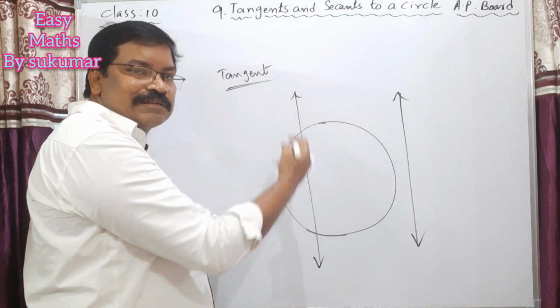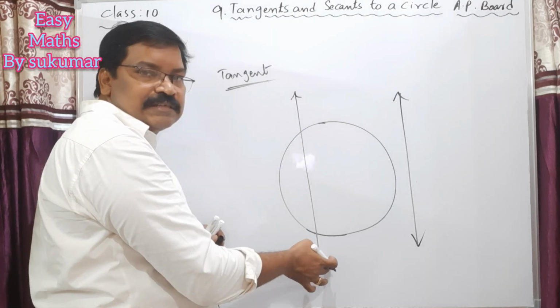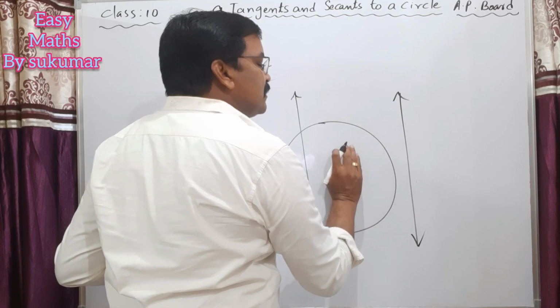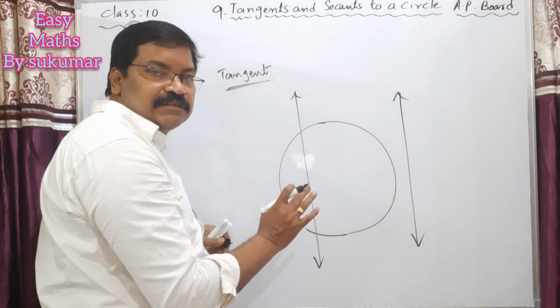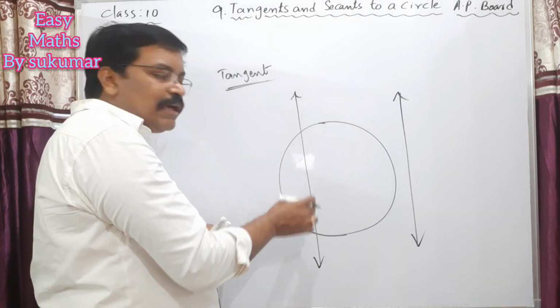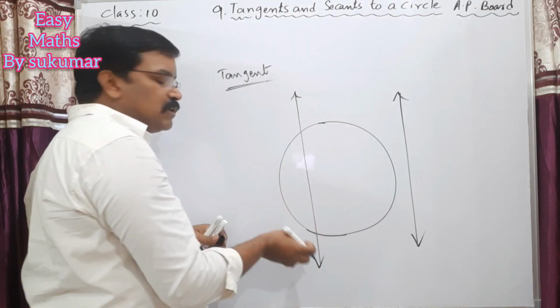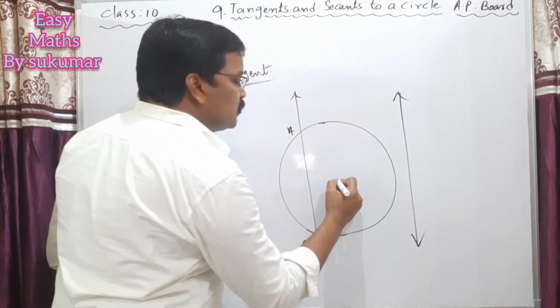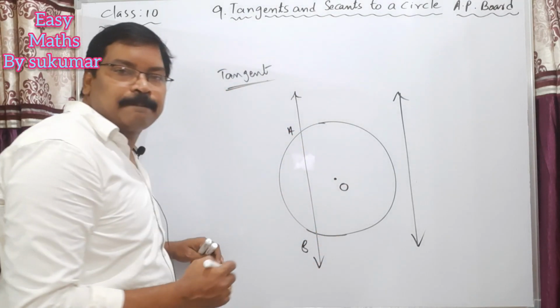That means it intersects at 2 points. Here, in this case, my dear students, this line does not intersect this circle. And here in this case, you are arranging this line by intersecting the circle at 2 points, here A and B. Of course, this O is the center of the circle.